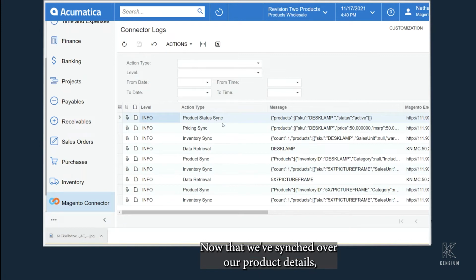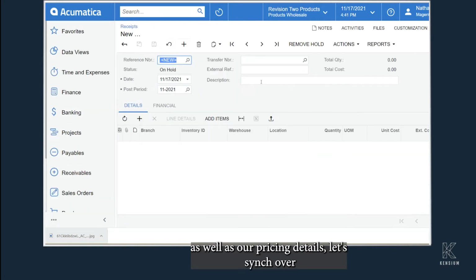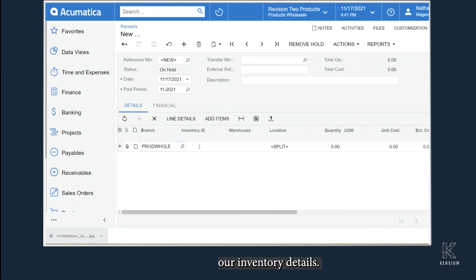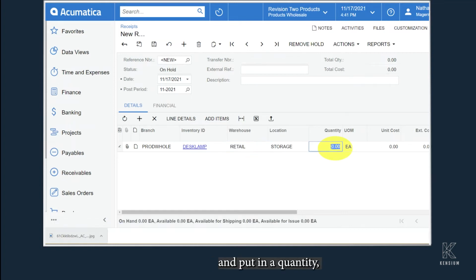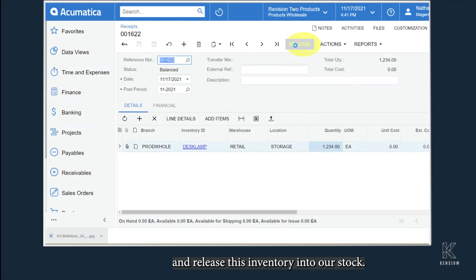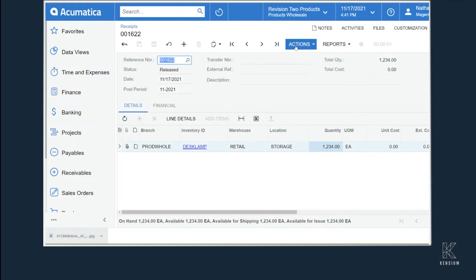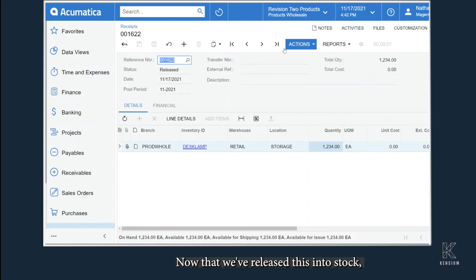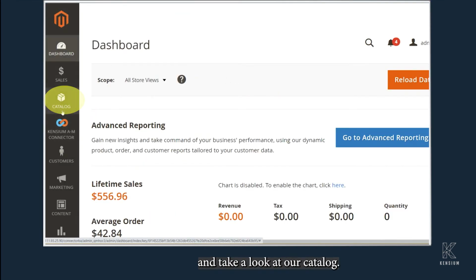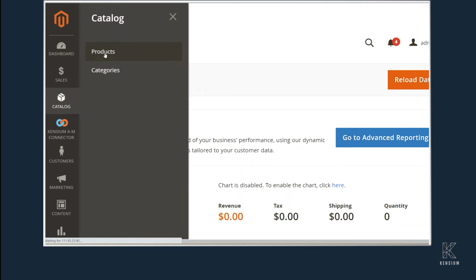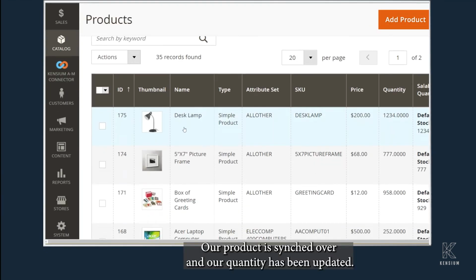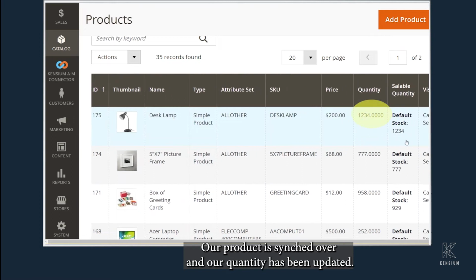Now that we've synced over our product details as well as our pricing details, let's sync over our inventory details. I'll add in our desk lamp and put in a quantity and release this inventory into our stock. Now that we've released this into stock, we'll head over into Magento and take a look at our catalog. Our product is synced over, and our quantity's been updated now that we've released this into our inventory.